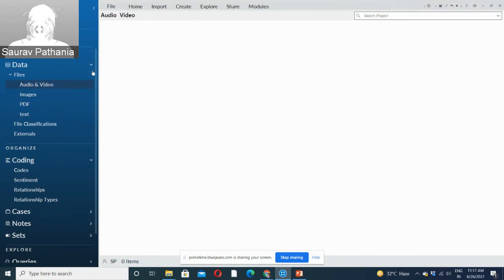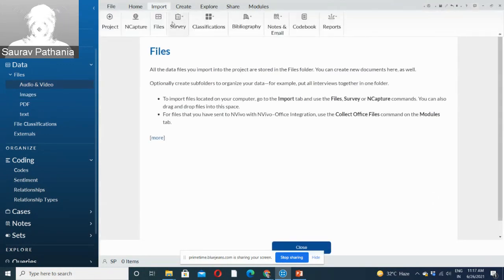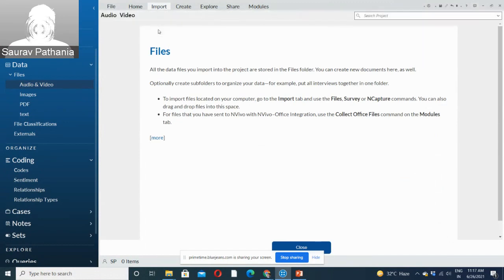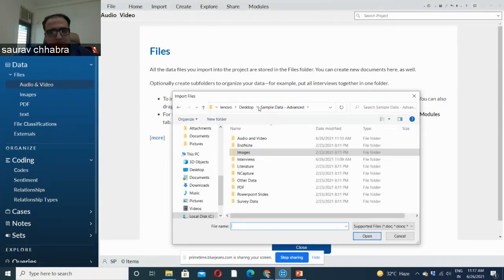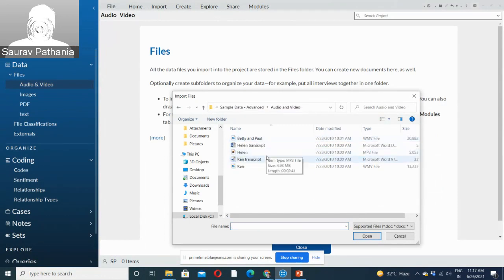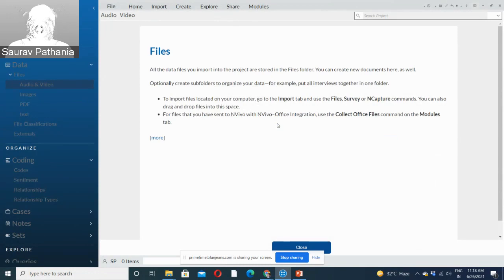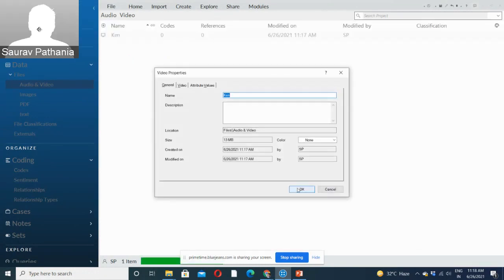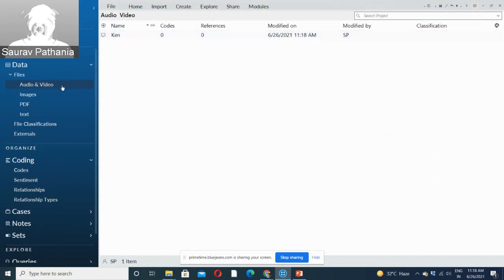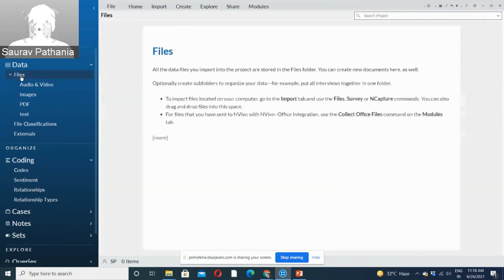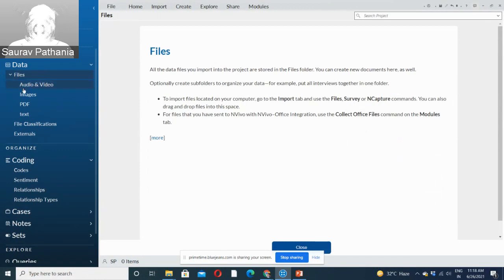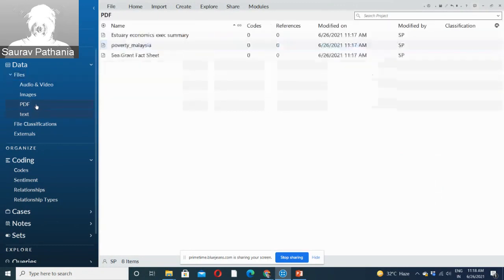And one audio and video file. This is an audio video file. Let's bring in the video file. It works with both audio and video. Let's bring in one video file, that of Ken's interview, and I have brought it inside. So this is also inside NVivo now. So everything is inside. Let's start with what we can do once we have brought in our data. This is how we bring in data, and we can organize and manage our data this way by creating folders in it.